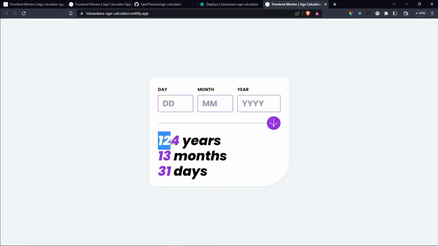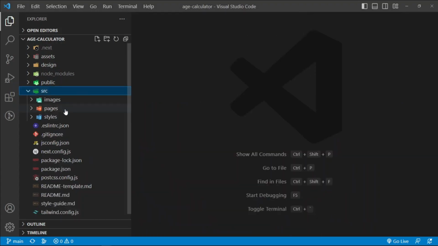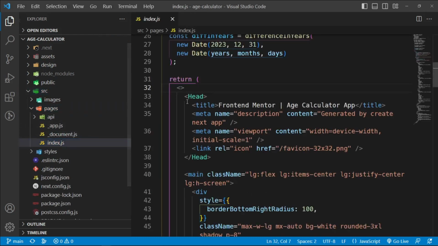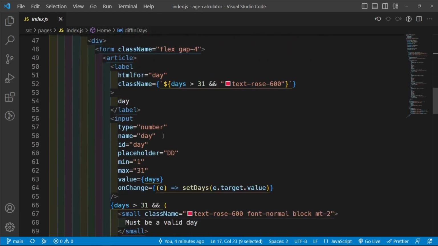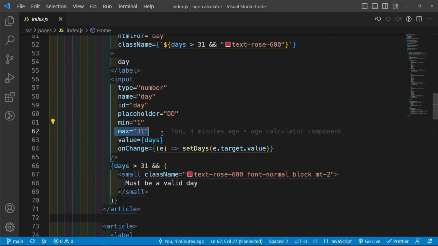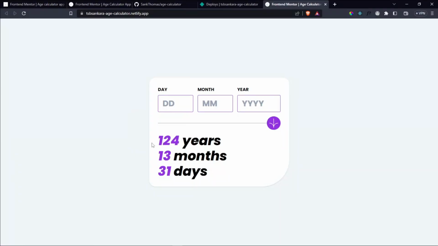And the reason why it shows this by default is because remember how we coded this in our index.js. We coded it to the number of years, but we initialized this to have a minimum of 1 and a maximum of 31, and this one the same here, and then this one to 1900. So those are the values that it is currently evaluating here, in case you're wondering. But you can see that this is working correctly as you would expect, and it is working nice.